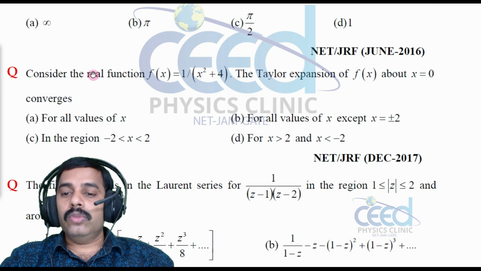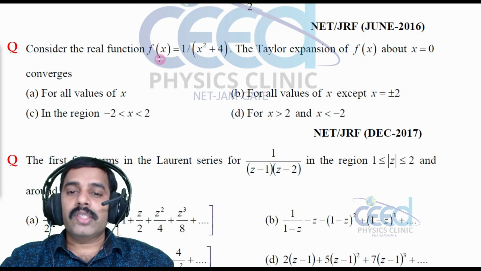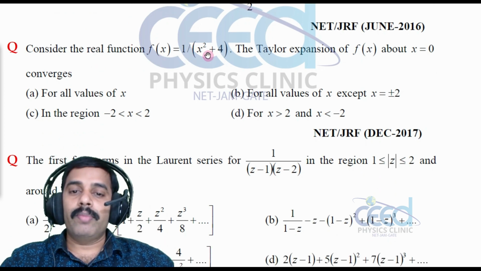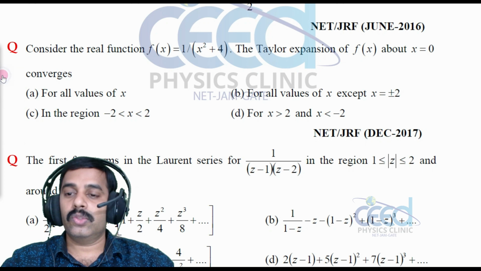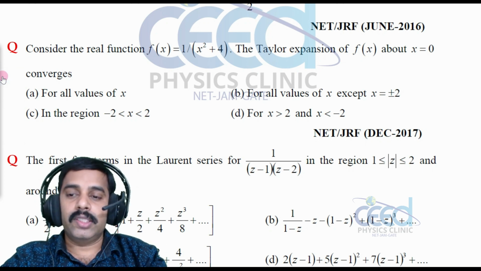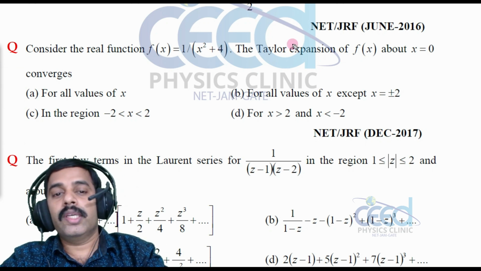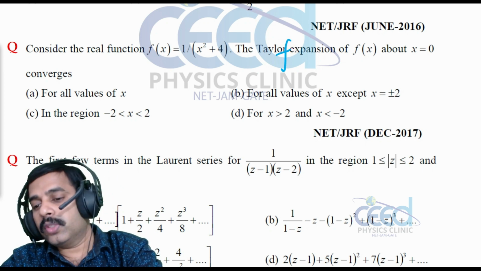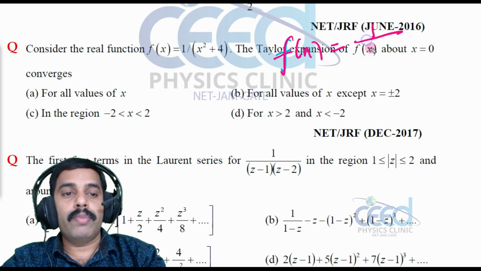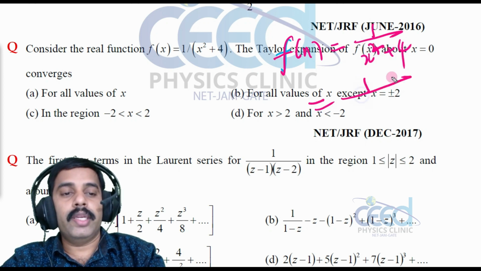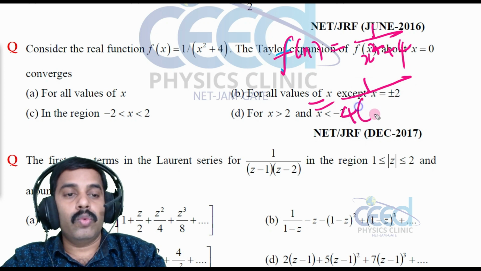Now consider the real function f of x is equal to 1 by x square plus 4. The Taylor's expansion of f of x about x is equal to 0 converges to, that is convergent. What is the condition? So here f of x is equal to 1 by x square plus 4. This I can write as 1 by 4 into 1 plus x square divided by 4.